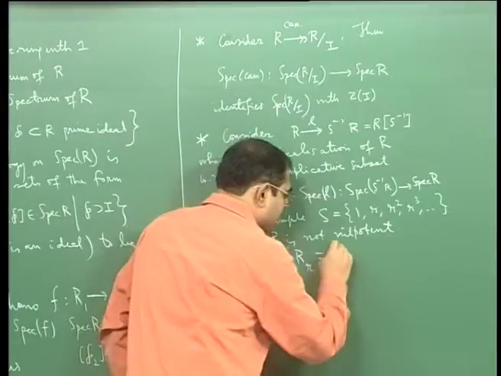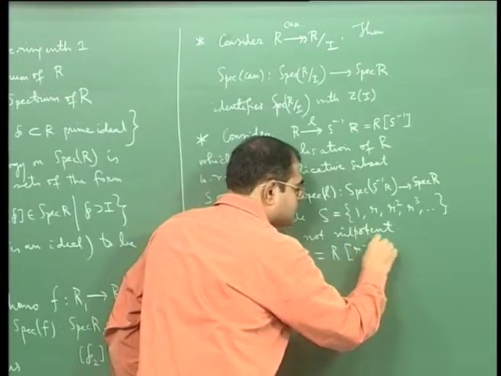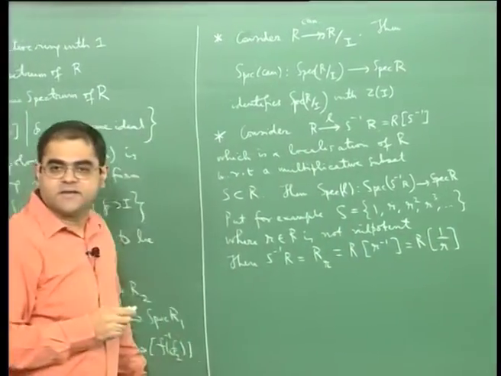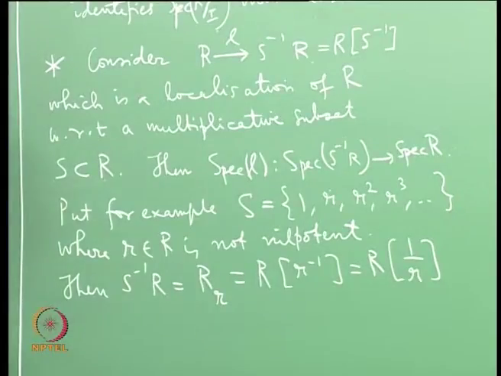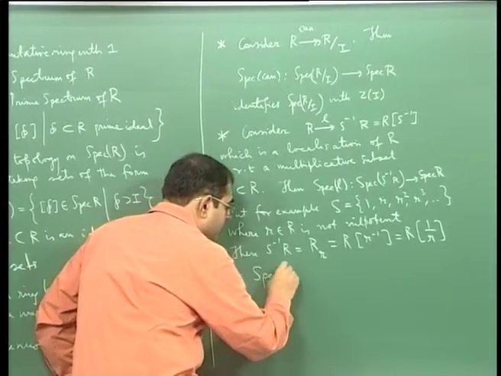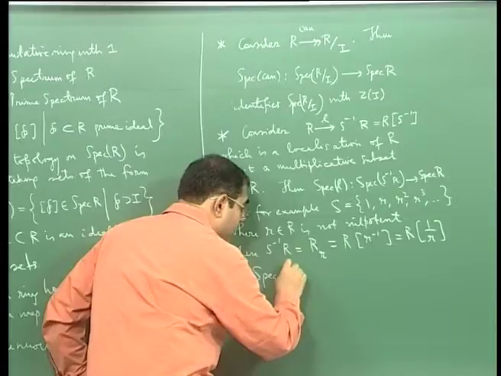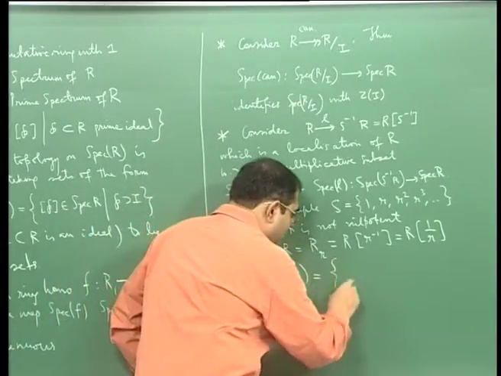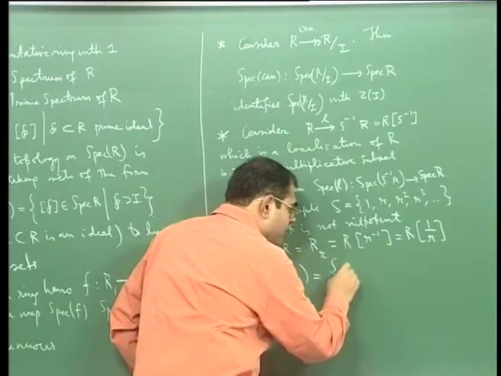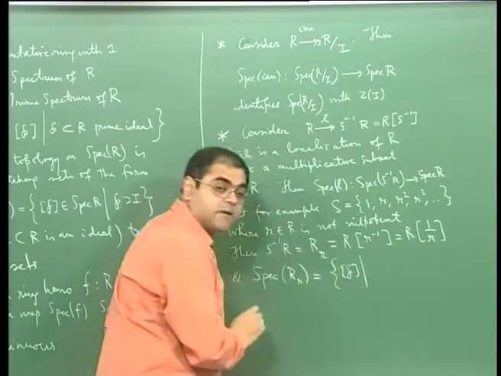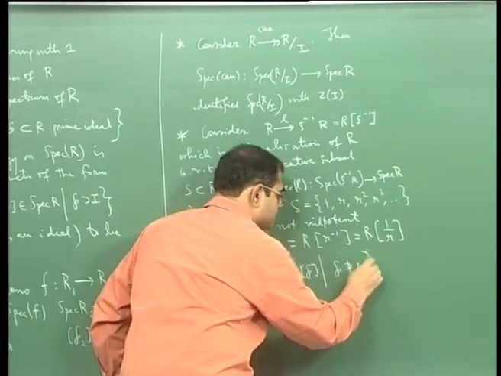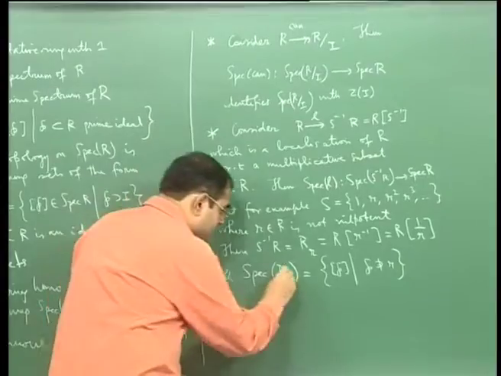We also write it as R bracket 1 by r; some people write it as R[1/r]. These are various notations. And the fact is, if you calculate Spec of R_r, you will simply get all those prime ideals, the points corresponding to prime ideals, such that the prime ideal does not contain small r.